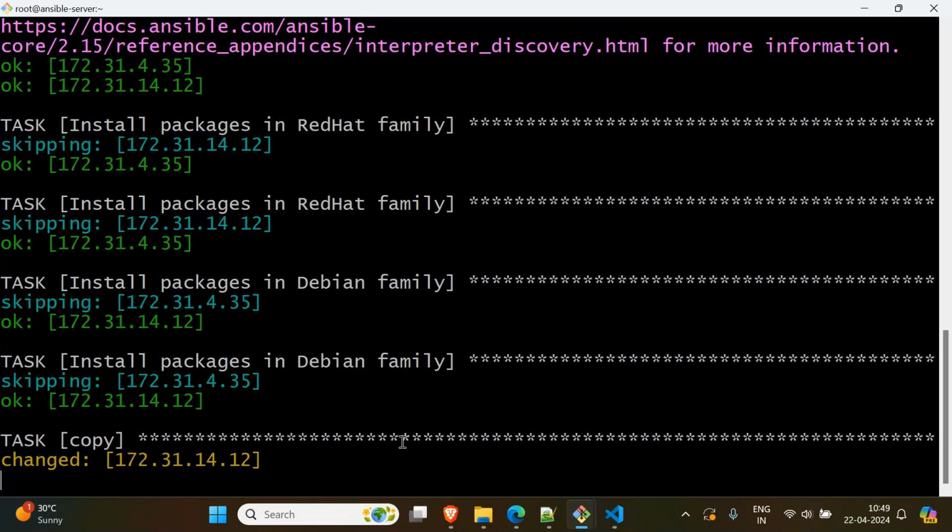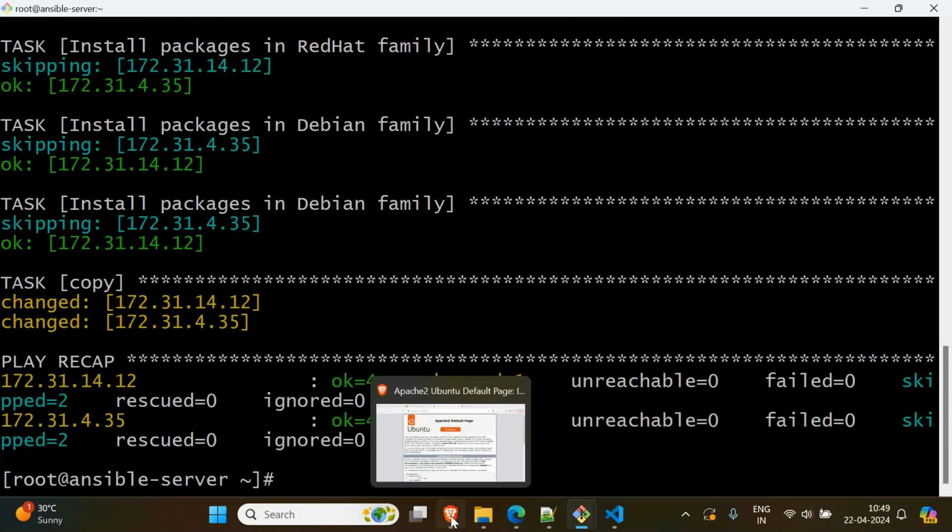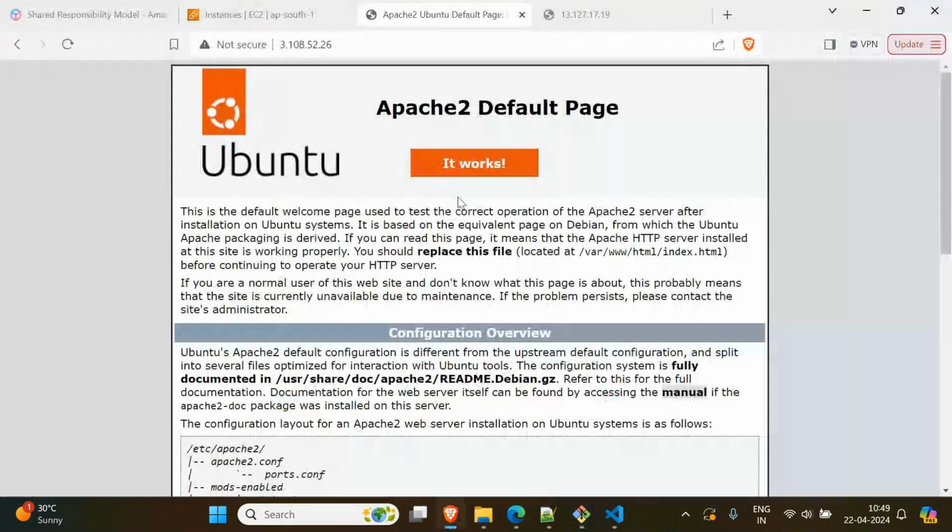One machine has been changed. That is Ubuntu. Both are changed. In both machines, copying is done. That's all. So now, when you run this program, it's saying it works, right? If you refresh, you will get our application as well. Where is our application?